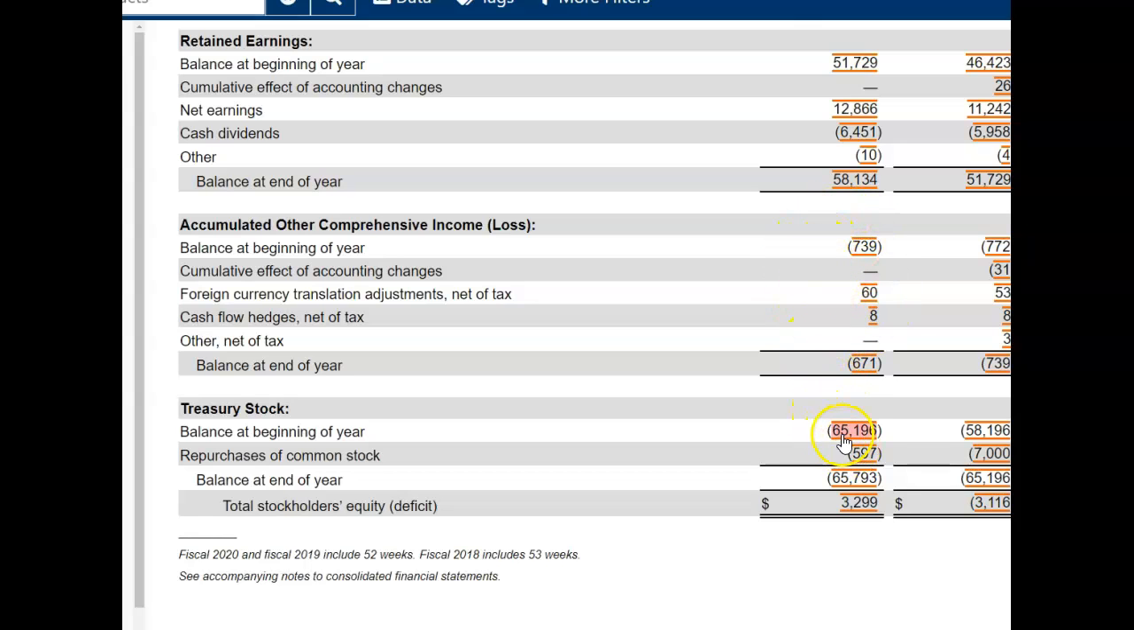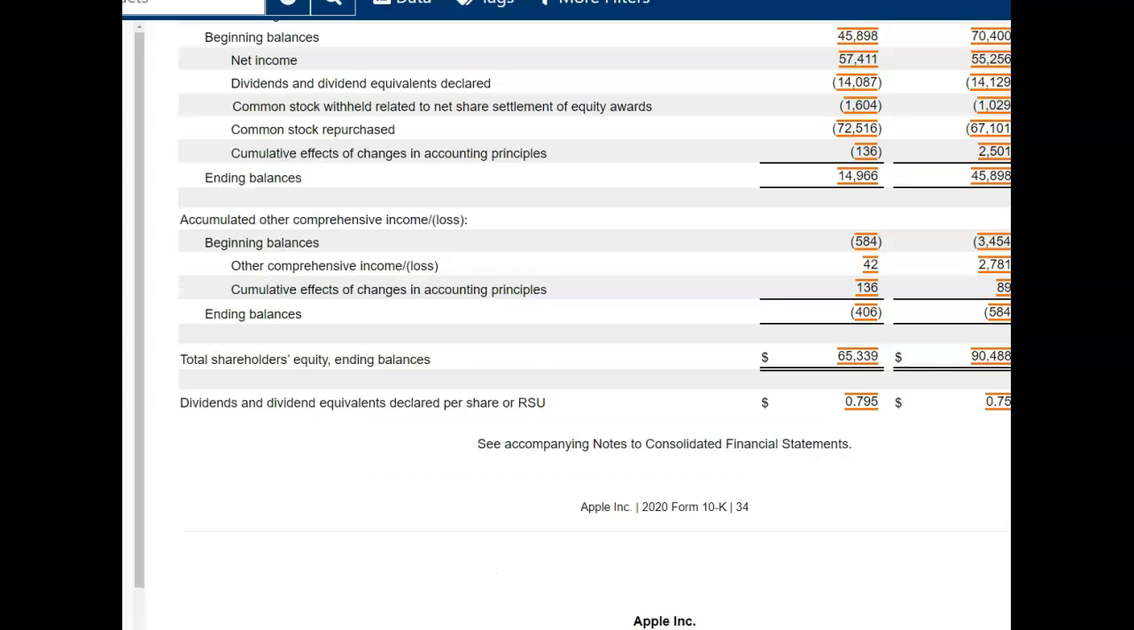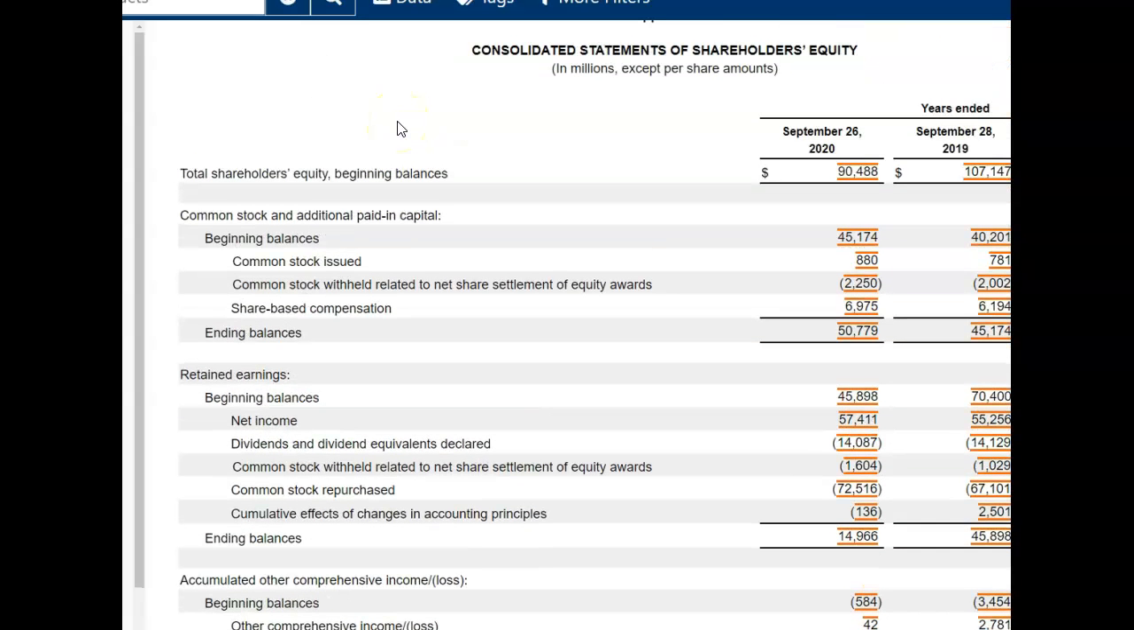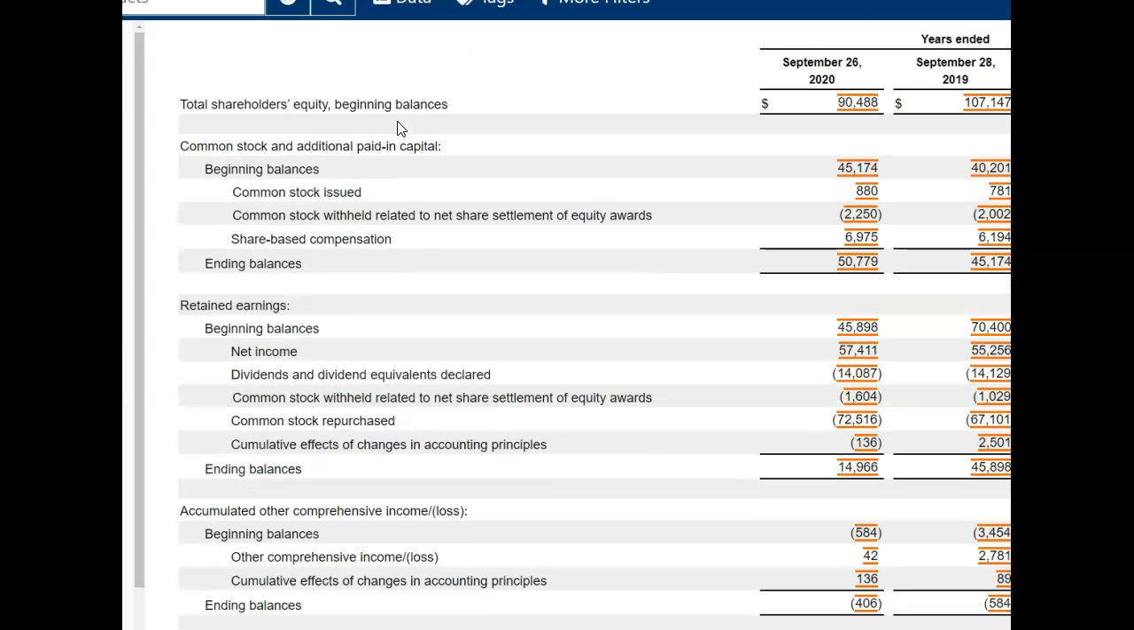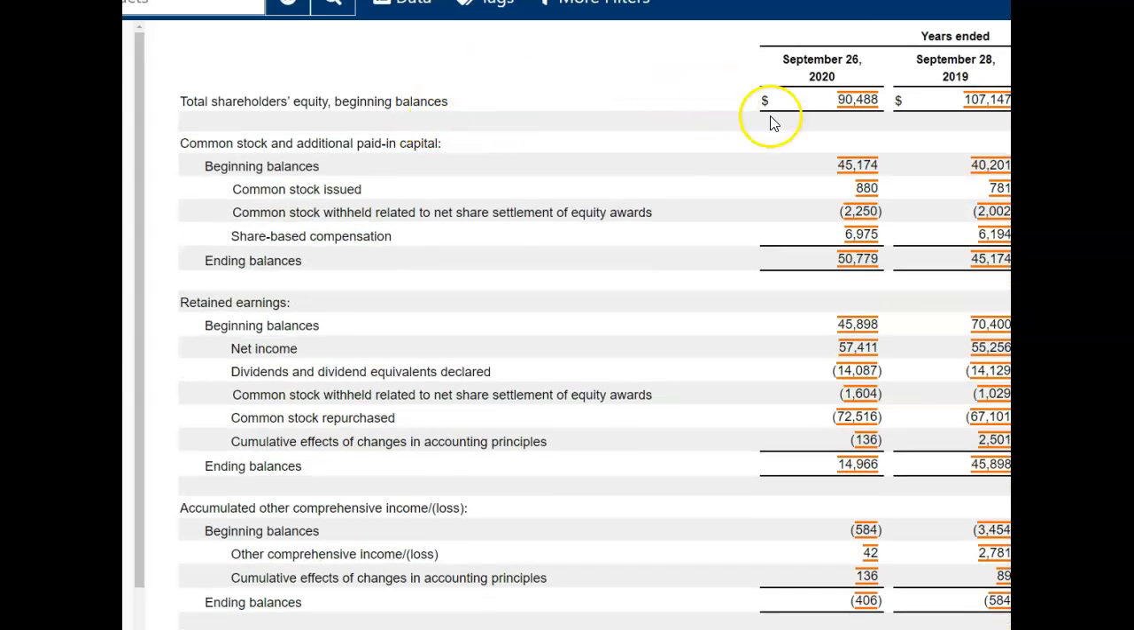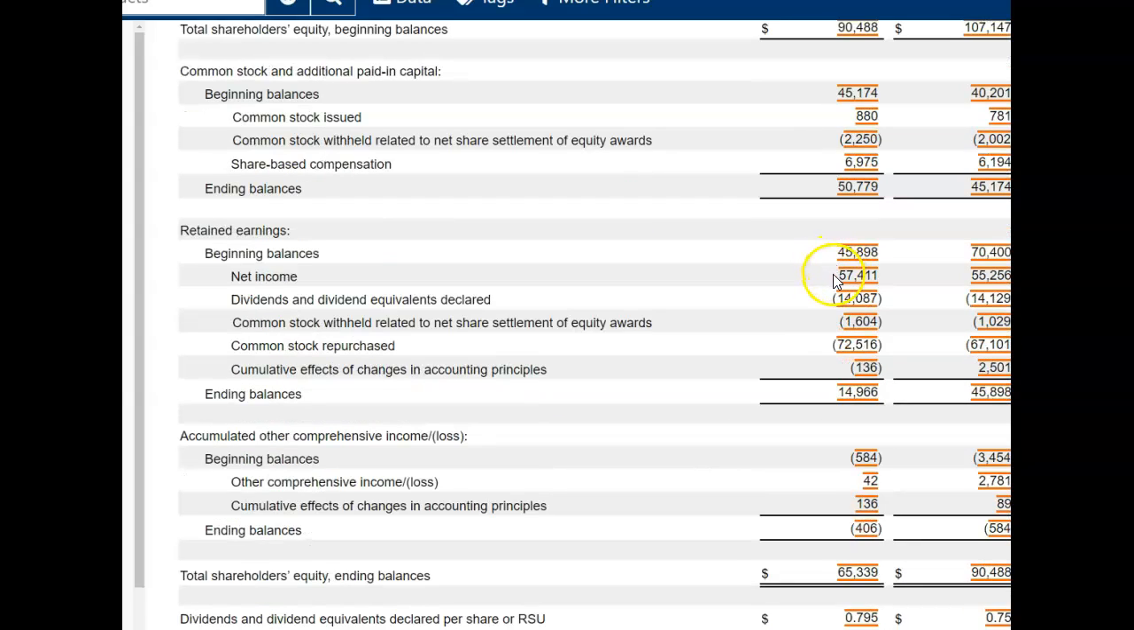And here's my treasury stock. And then I bought some more treasury stock. Here's my contra equity account. Let me just look really quickly here. This is at Apple. Apple's a little more complicated. You'll see that here's my common stock issued. Here's my beginning balances, common stock issued. Here's the ending balances in my paid-in capital. Here in my paid-in capital account. The retained earnings, I'm going to add net income.